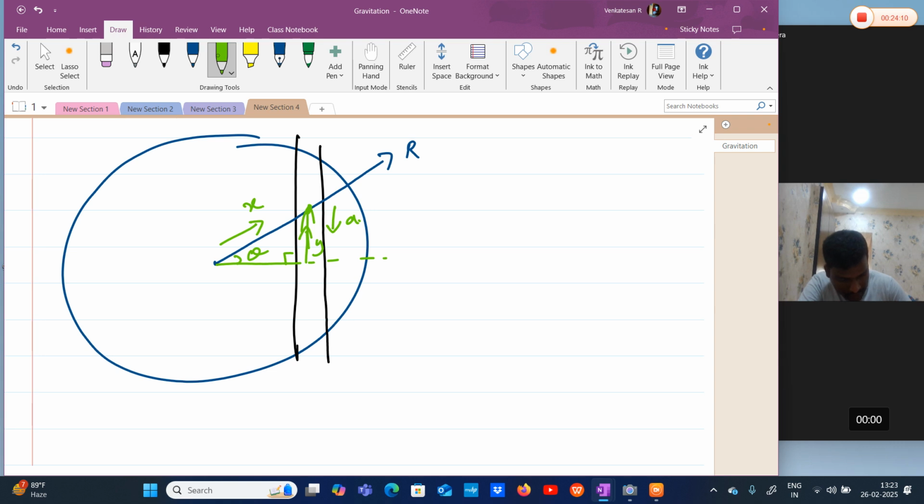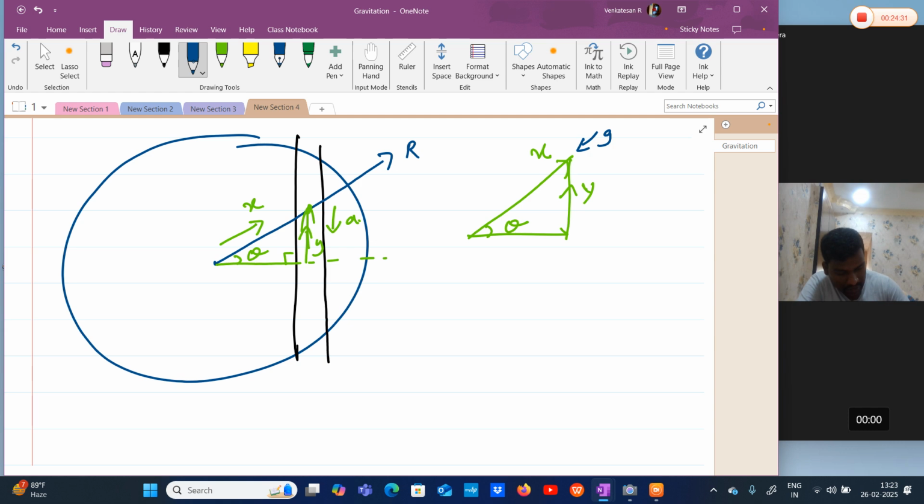I'll draw this triangle here. This is my x. This is my y. This is my theta. Now, this is my direction of g at this point.